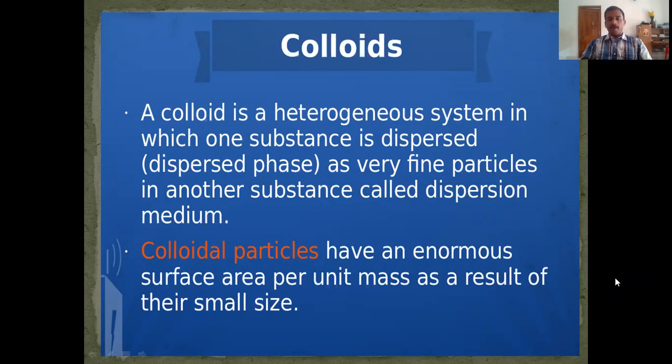So what is a colloid? A colloid is a heterogeneous system in which one substance is dispersed as very fine particles in another substance called dispersion medium. That means particles of the size 1 to 1000 nanometer, dispersed in another substance. That is called dispersion medium. So one substance is dispersed in another.